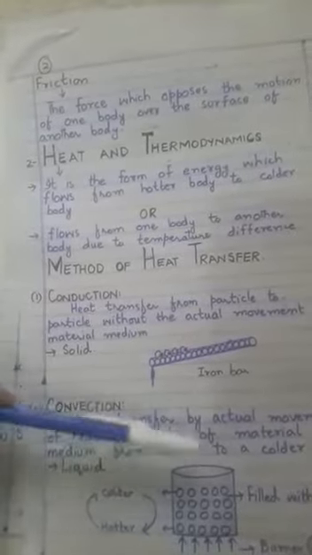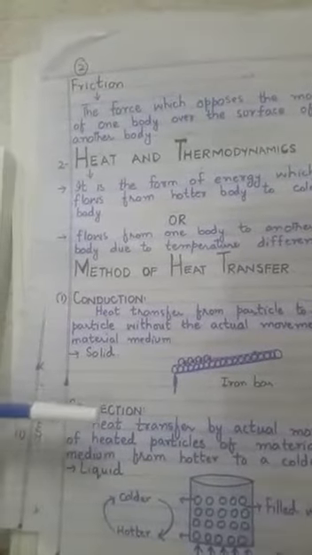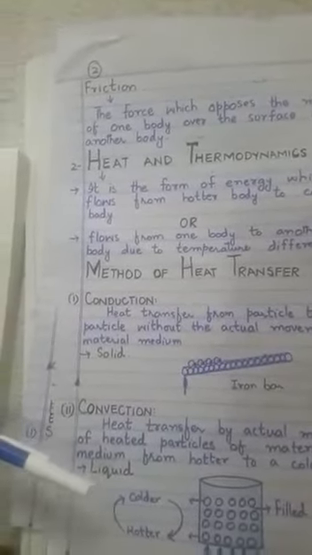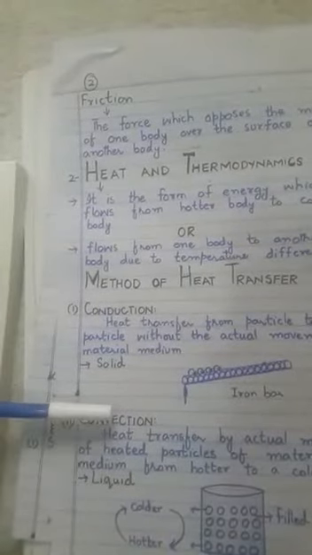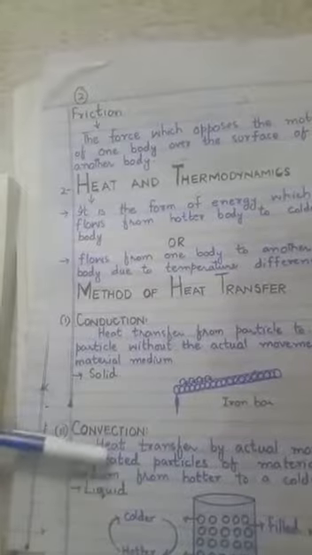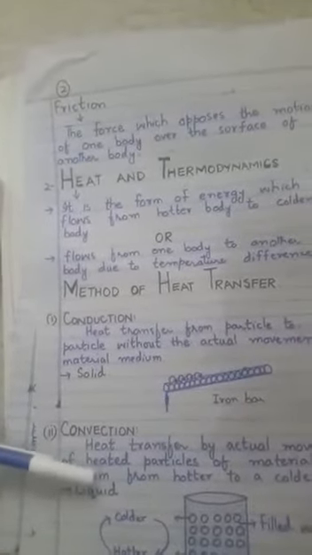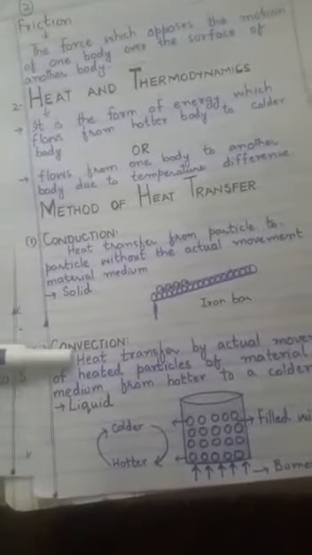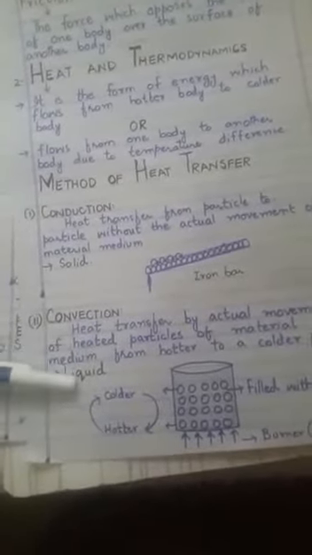In liquids, the method of heat transfer is mostly convection, and in gases as well. So in both states of matter, liquids and gases, heat energy is transferred through the convection process.